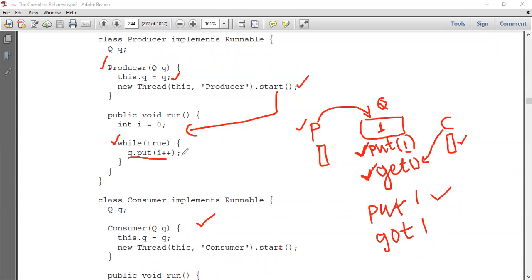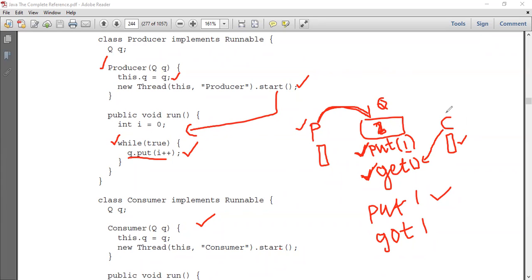So why are you writing q.put? Because in order to put a value in this queue, I need to write q.put, right? And since it's an infinite loop, what's going to happen? Continuously, I'm going to place the value, that is 1, 2, 3, 4. Since it's an infinite loop, continuously I'm going to produce the value.